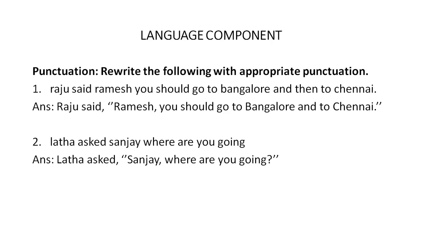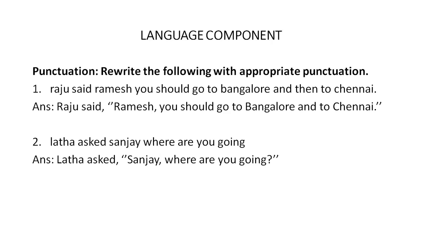You should go to Bangalore and then to Chennai. So whenever you give a short pause, there should be a comma. So Ramesh, comma, you should go to Bangalore and Chennai. Bangalore and Chennai will take the initial letters as capital letters because they are proper nouns. And towards the end of the sentence, you close the double inverted commas.